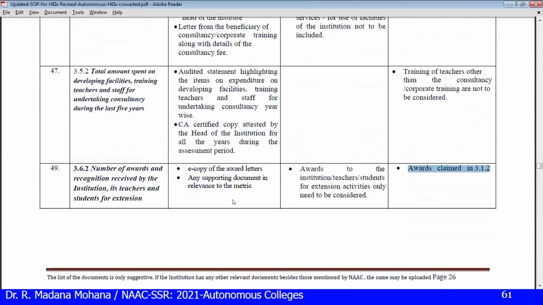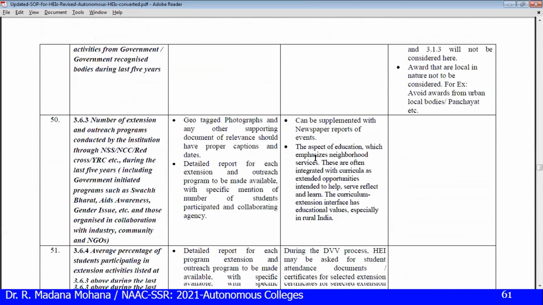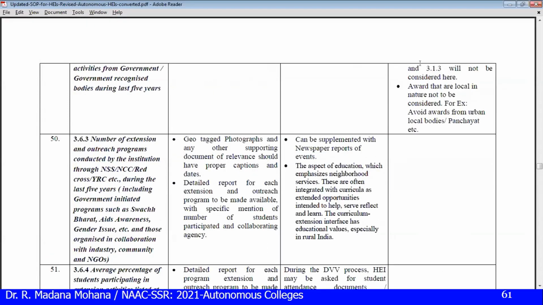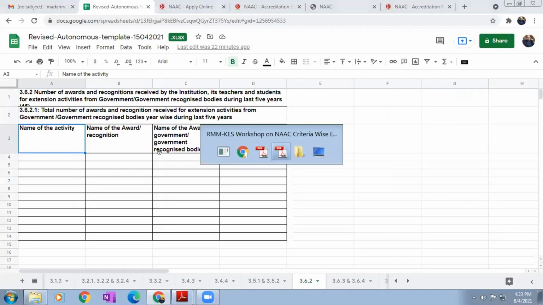So these are all the SOPs. Here is another important point, let us see. Awards that are local in nature are not to be considered. For example, awards from urban local bodies or panchayats. If any award or recognition letter is provided on a panchayat or gram panchayat letterhead, that won't be considered here. Only government or government-recognized agencies.